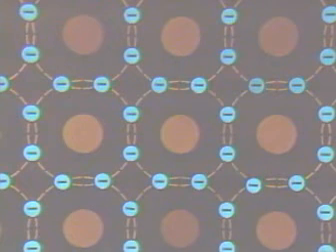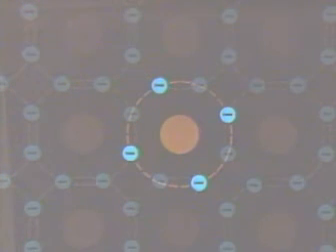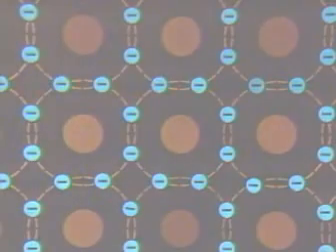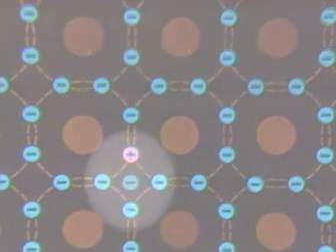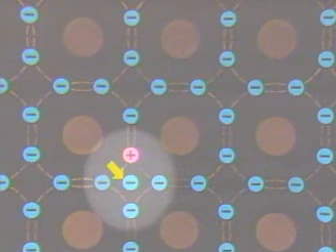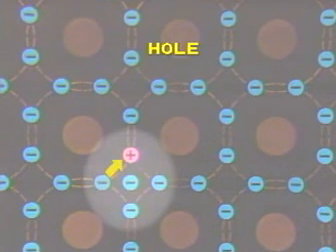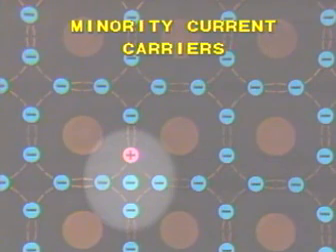In pure silicon material, atoms share their valence electrons in a covalent bond arrangement so that each atom appears to have 8 valence electrons like an insulator. Pure silicon can conduct a tiny amount of current because heat energy, commonly called thermal energy, produces free electrons. That is, valence electrons dislodged from the covalent bond, and holes, or vacancies left by the freed electrons. Free electrons and holes produced by thermal energy are called minority current carriers.